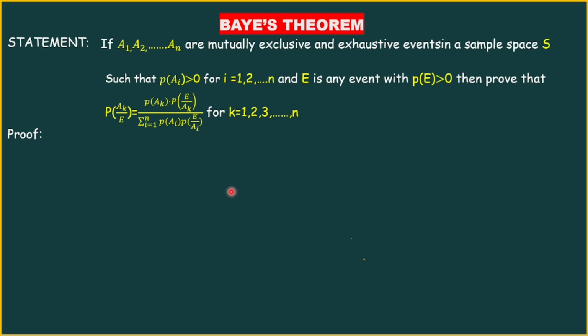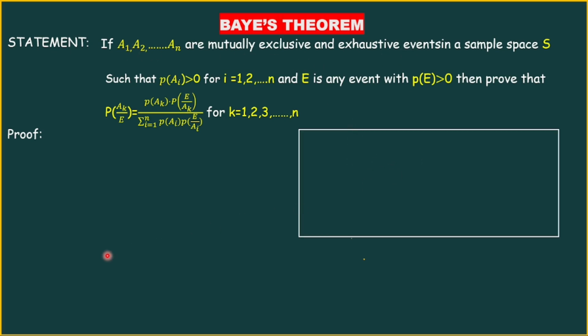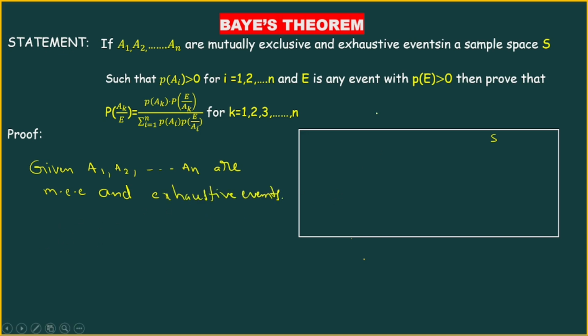This proof will start with A1, A2, A3 given as mutually exclusive and exhaustive events. We are going to start with this first line. This is the sample space S, and what is given here? A1, A2, and so on, An are mutually exclusive and exhaustive events.